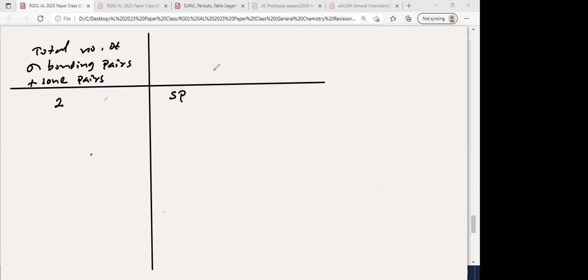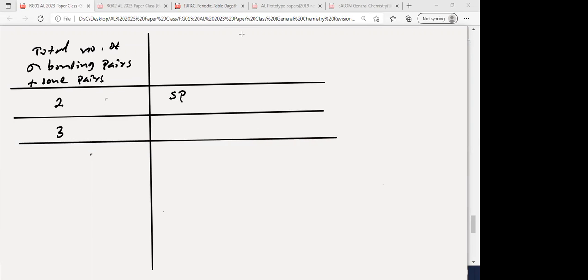That means if the number of orbitals involved is 2. Then if there are 3 in total, the hybridization will be sp2. Next, if there are 4 pairs in total, the hybridization will be sp3.